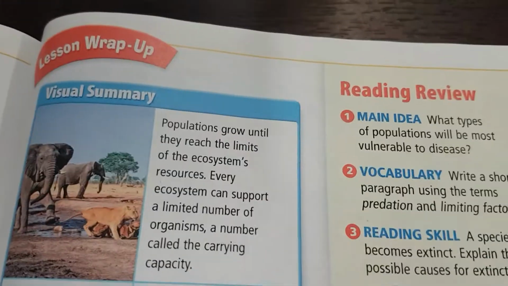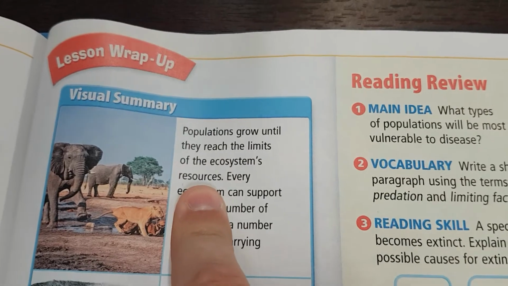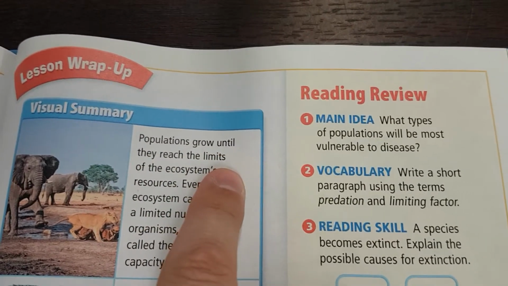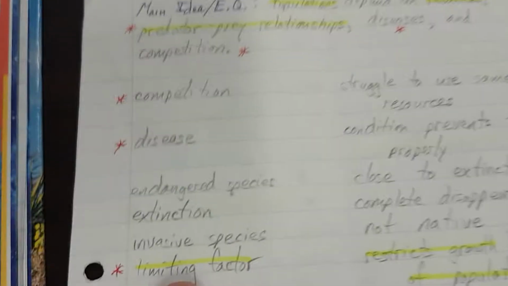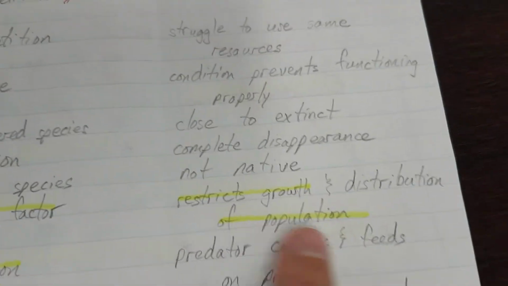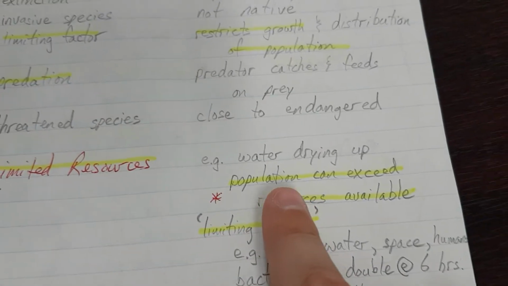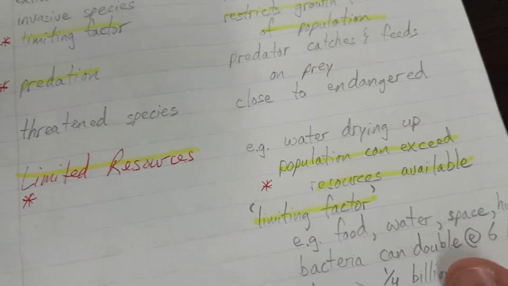All right, let's do the visual summary. Populations grow until they reach the limits of the ecosystem's resources. Okay, so listen for those keywords: populations, limits, resources. Populations, resources, we're highlighting now. Limiting factor restricts growth of population. Limited resources, population can exceed resources available. That makes it a limiting factor.